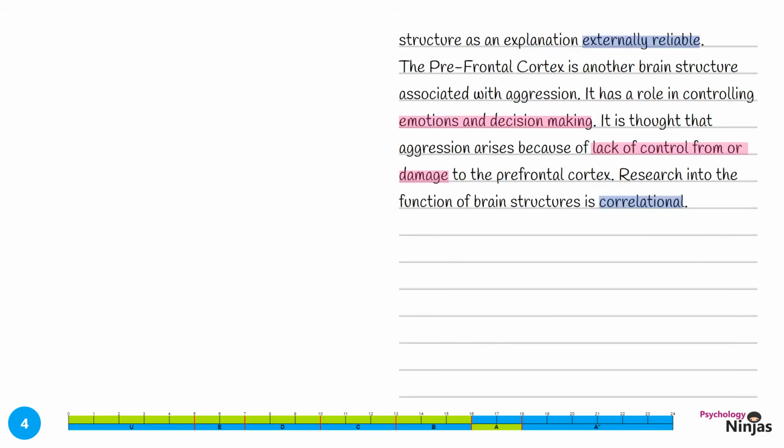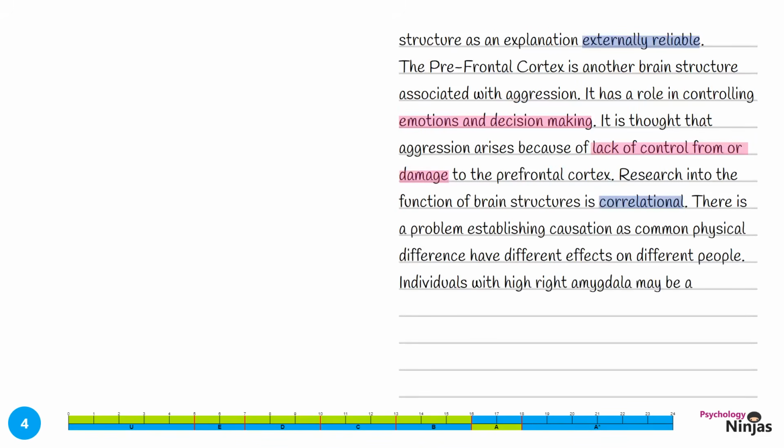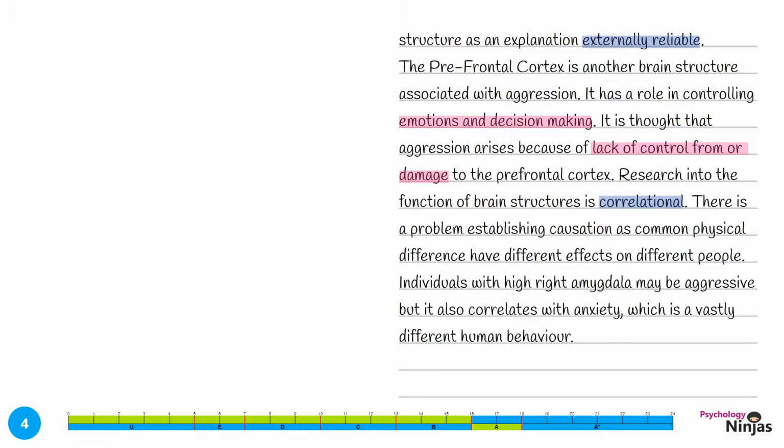So our explanation is going to focus on this. There is a problem establishing causation as common physical differences have different effects on different people. Individuals with high right amygdala may be aggressive, but it also correlates with anxiety, which is a vastly different human emotion. As it's correlational, we always want to say that there's a problem determining cause and effect. Here we've talked specifically about how the same brain damage results in different behaviours, which are very, very different in terms of their impact on society.